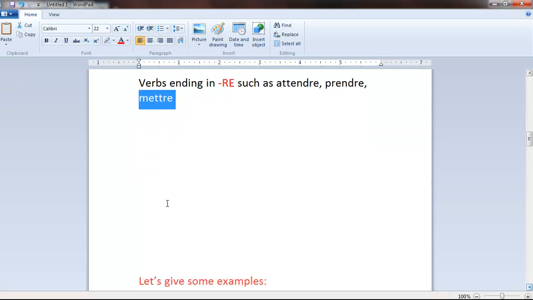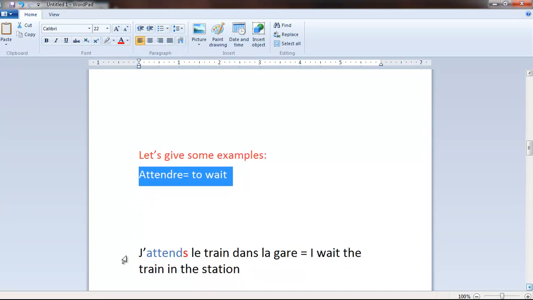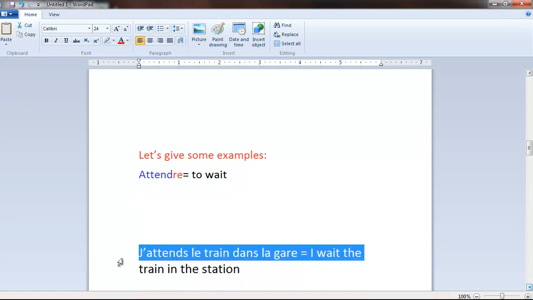Let's give some examples of conjugation. For the first verb, attendre, to wait. J'attends le train dans la gare. I wait the train in the station. Dans la gare means in the station. Le train, the train. J'attends le train dans la gare.